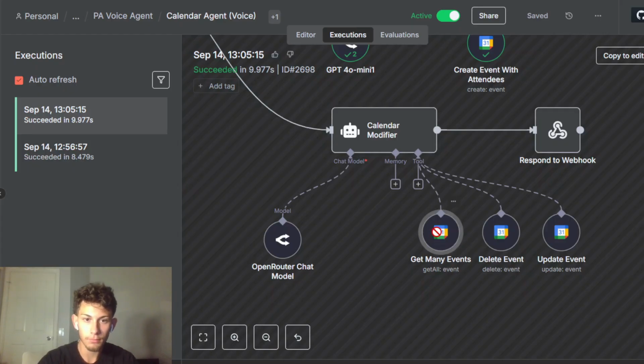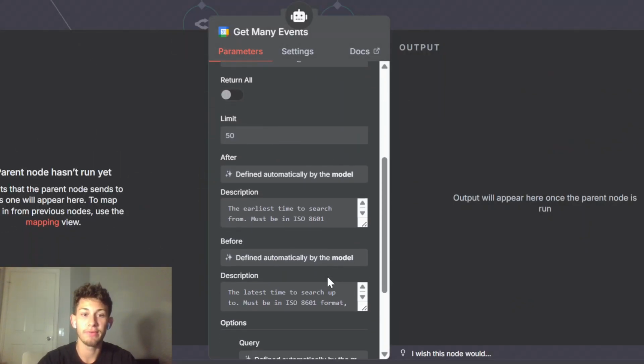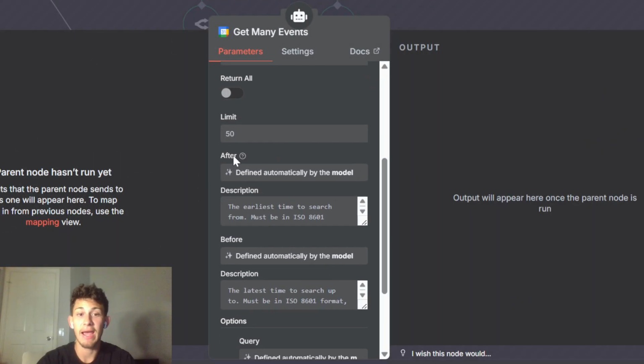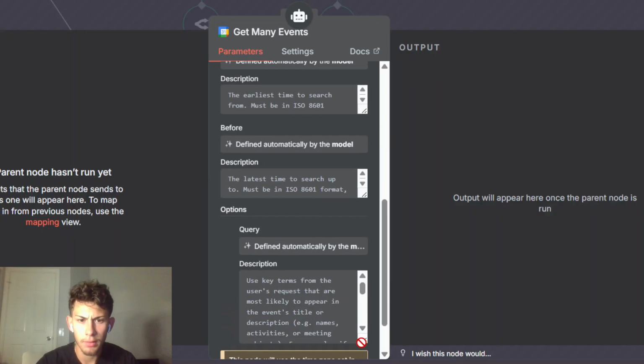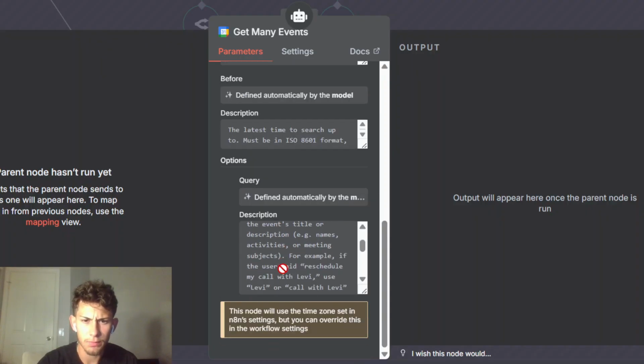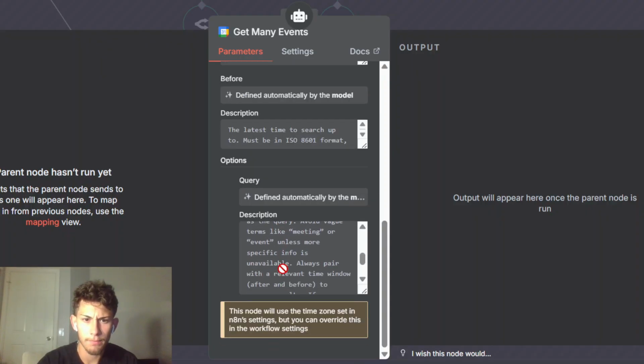Okay, and what's happening here is we have to get the events after a certain time and before a certain time, and with a query right here. And this query right here, just key terms to help you find that event.